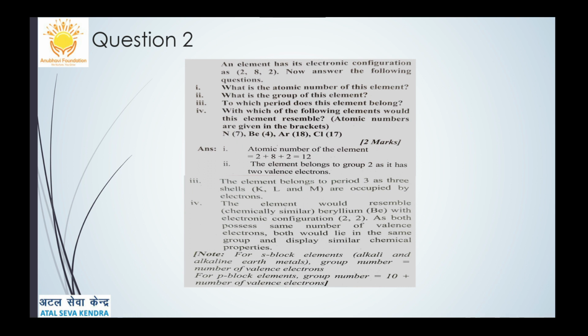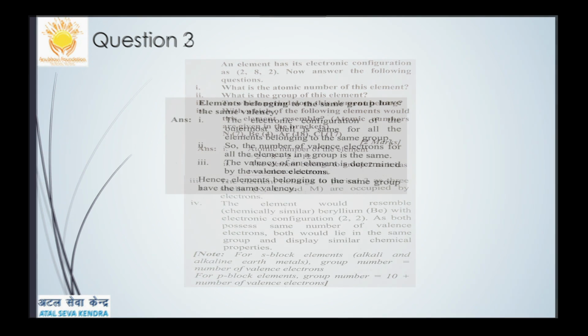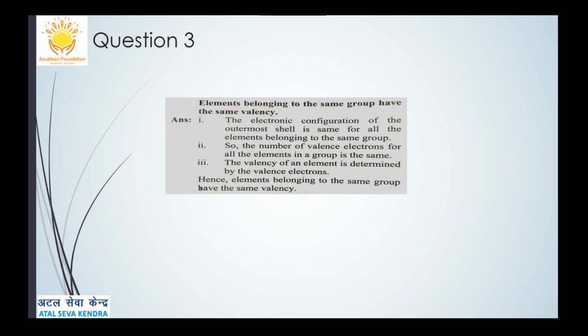Now the next important question will be question number 3. Give reason: elements belonging to the same group have the same valency. Why do they have the same valency? As we have just seen in the example we discussed, the electronic configuration of the outermost shell is the same for all the elements belonging to the same group. You can put the same example, that of magnesium 2, 8, 2 and beryllium 2, 2.